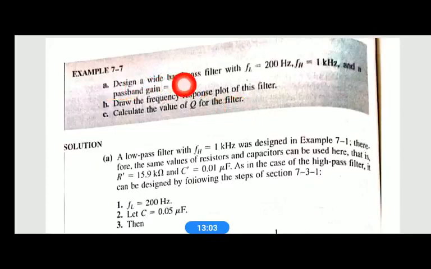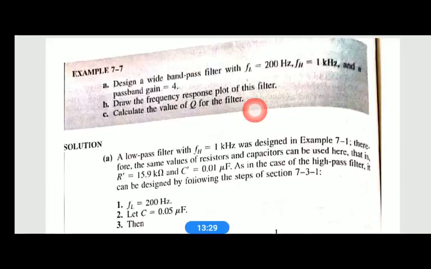To design a wide band pass filter, say a band pass filter having FL equal to 200 Hz, FH equal to 1 kilohertz, with band pass gain of 4. Second, draw the frequency response plot for the filter and calculate the Q for the filter. Let's design this here.